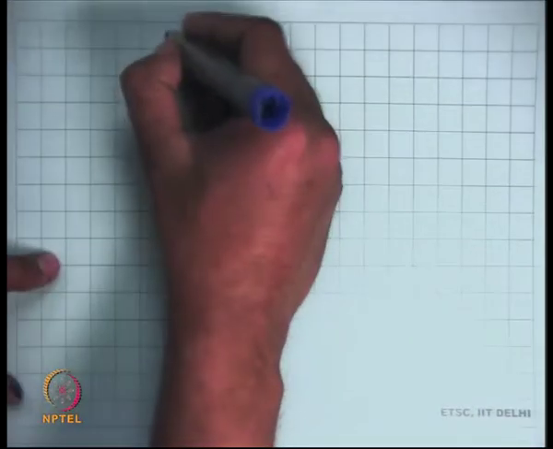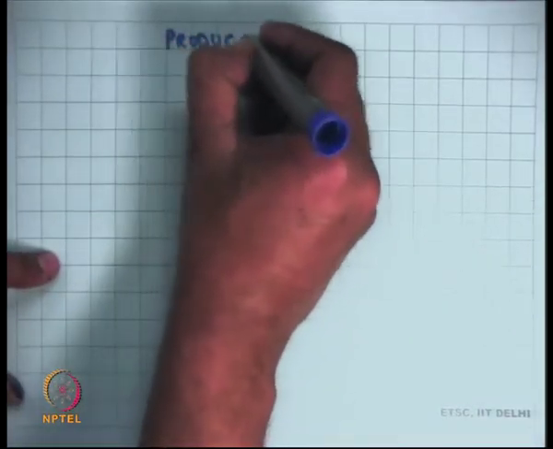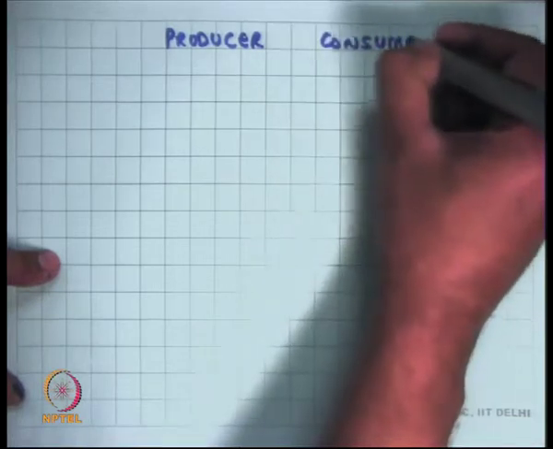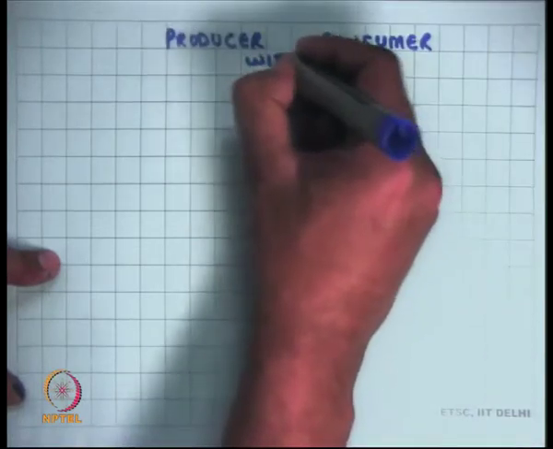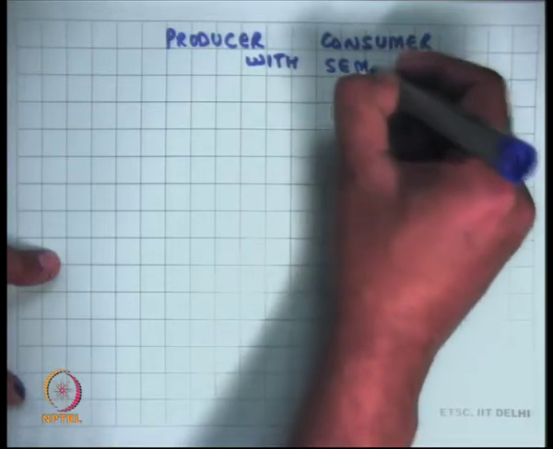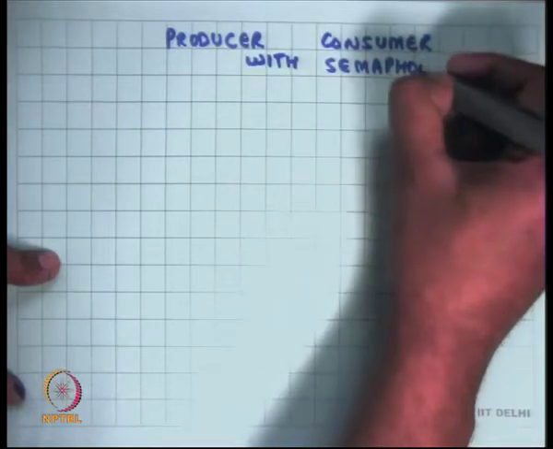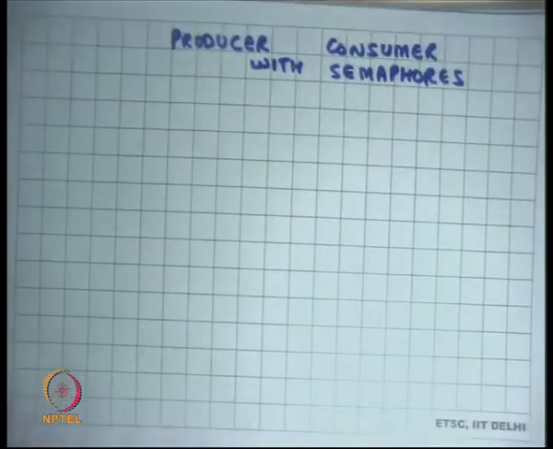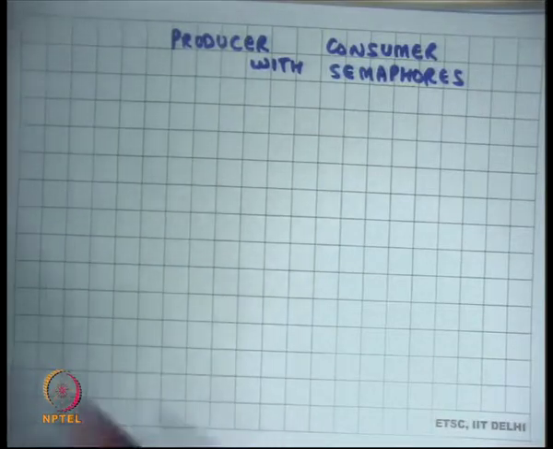All right. So let's look at producer consumer with semaphores. We have seen producer consumer with locks and condition variables, but let's see producer consumer with semaphores.